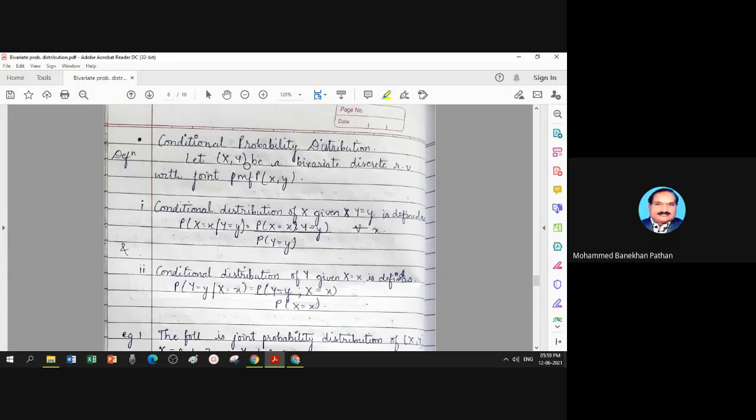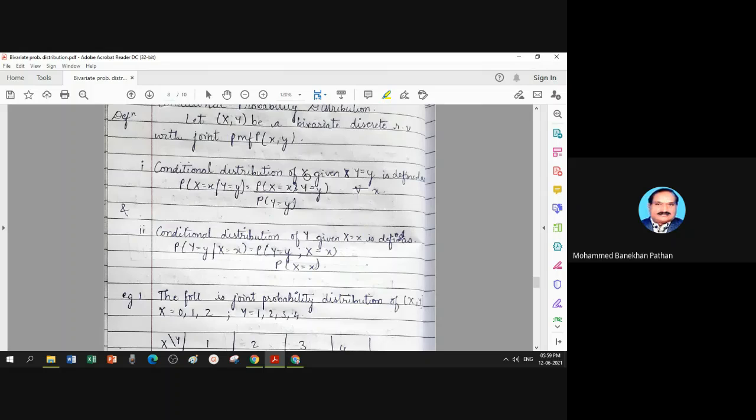Let (X, Y) be a bivariate discrete random variable with joint PMF p(x, y). The conditional distribution of capital X given Y equal to small y, just like in your semester 1, conditional probability of A given B is equal to probability of A intersection B divided by P(B).